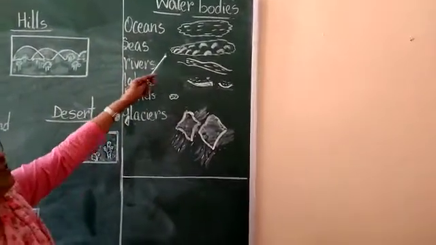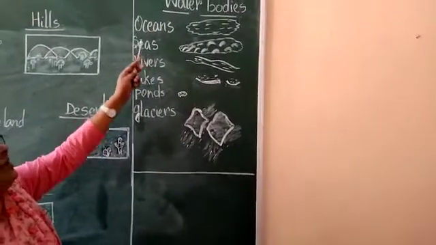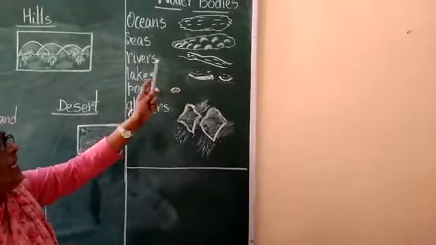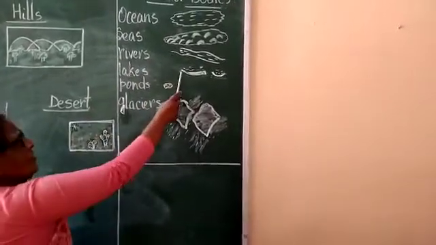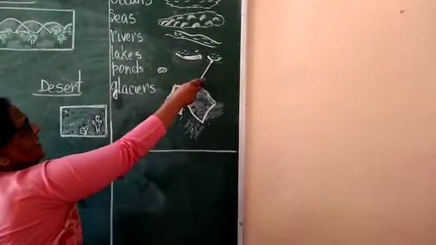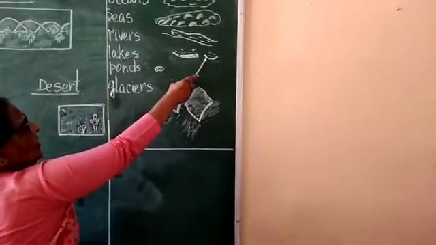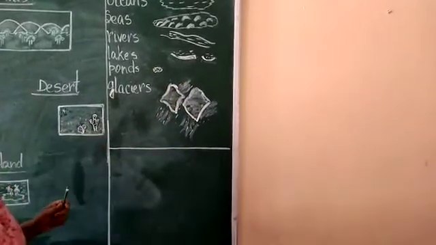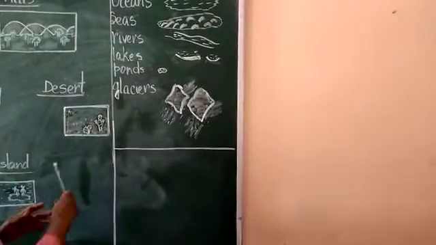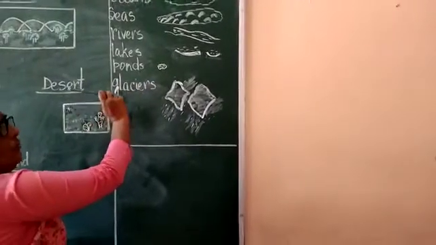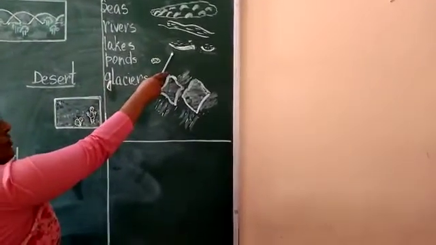Seas are smaller than the oceans, and when you go to the sea beach, you can see the waves rippling. You have rivers where the water flows continuously. Lakes are depressions on the earth's surface where rainwater collects. In some places, underground water is also collected, and lakes are of two kinds, freshwater lakes and saltwater lakes, right? Nakki Lake in Mount Abu is a freshwater lake which people use for their consumption.